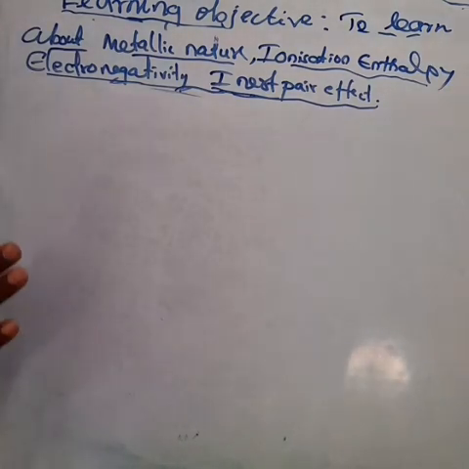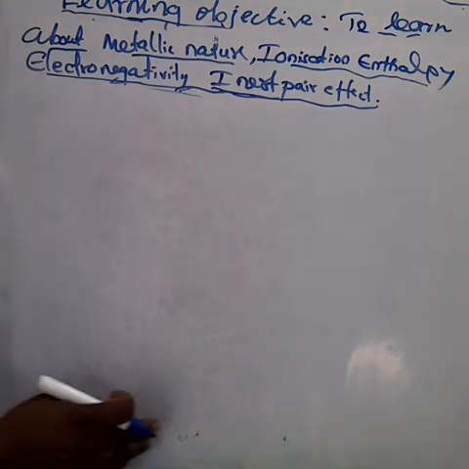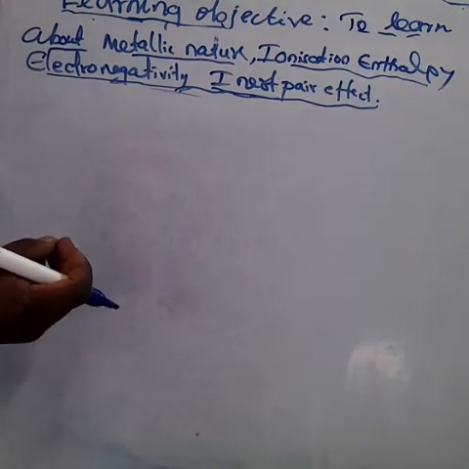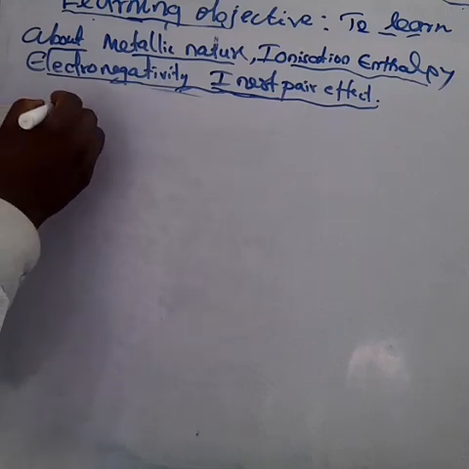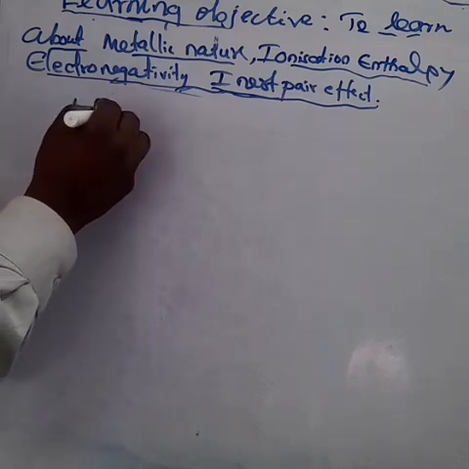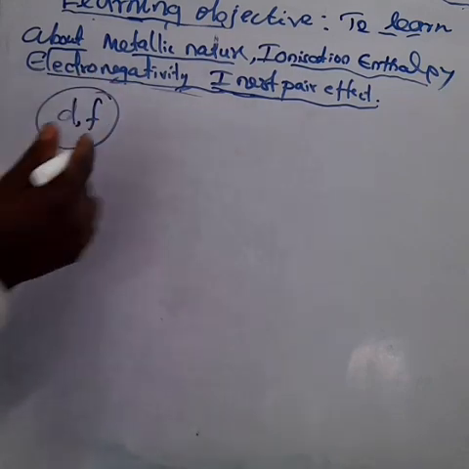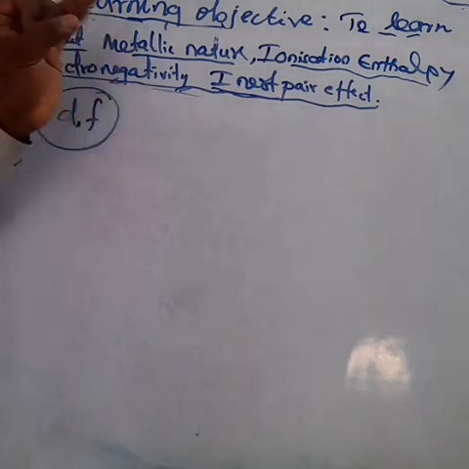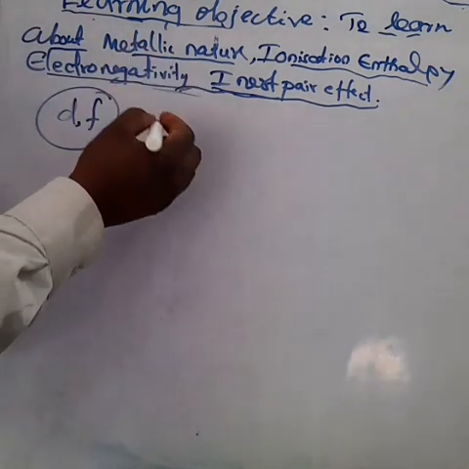In the third shell, I told you there are 18 electrons, and the d and f subshells are overcoming it. So the shielding increases. Shielding is about attraction and repulsion. Can you understand? So the ionization enthalpy of successive groups is expected to be higher than the corresponding elements in the previous group. For the first two groups, 13 and 14, the ionization energy decreases somewhat, with a marginal difference.